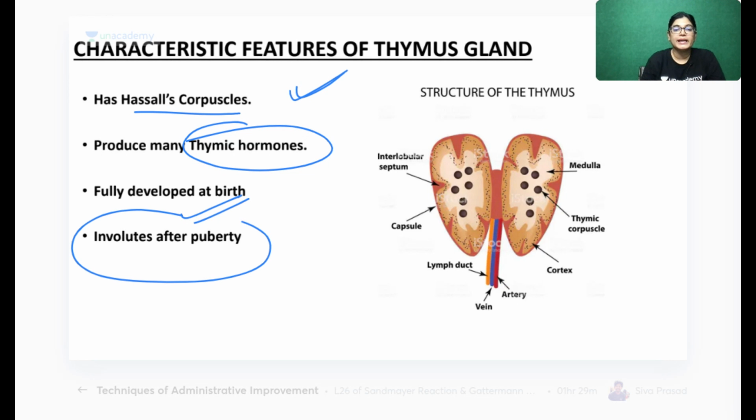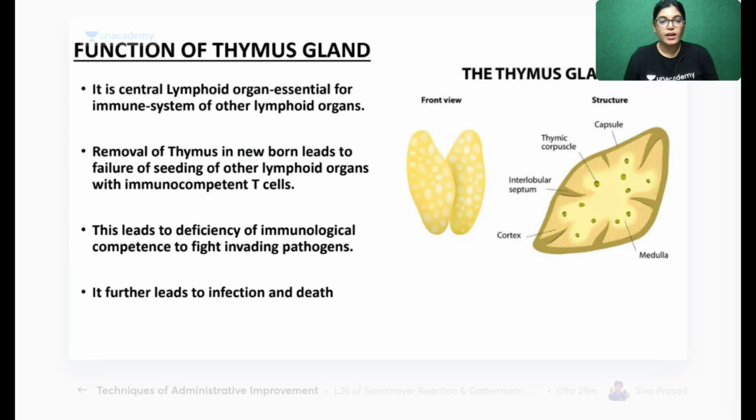Fully developed at birth and involuted after puberty. Generally after the age of 18, 19 years and 20, 25 years, it starts degenerating. So you can say hyalinized mass, degenerating mass is the Hazel corpuscles. Now function.